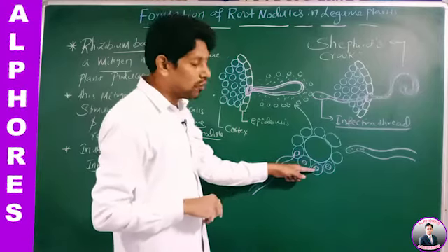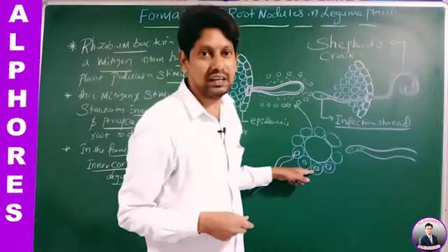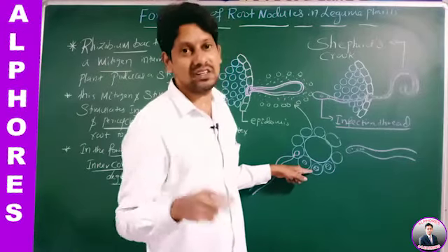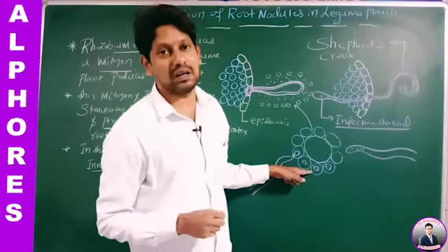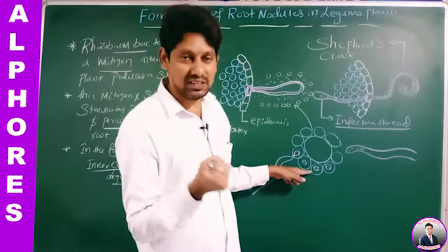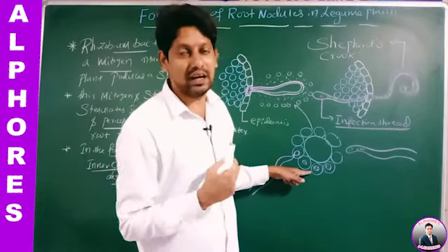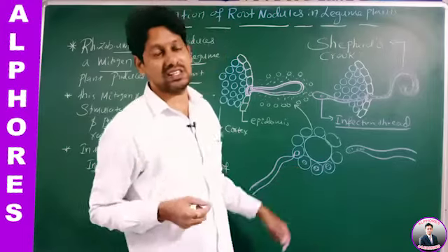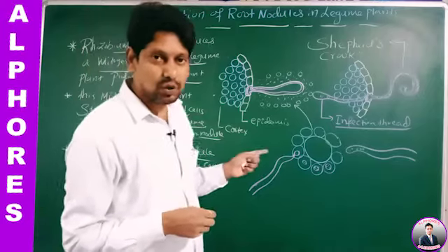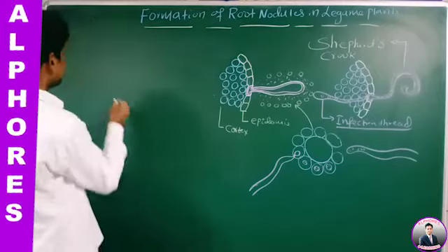Once this Rhizobium bacteria is inside the vesicle, the bacteria stops dividing and the nitrogenase enzyme present in this bacteria gets activated and starts fixing nitrogen from the atmosphere. This group of Rhizobium bacteria with active nitrogenase enzyme is called a bacterioid.